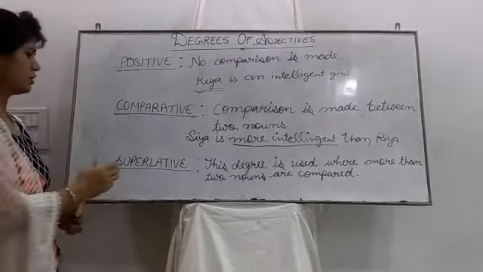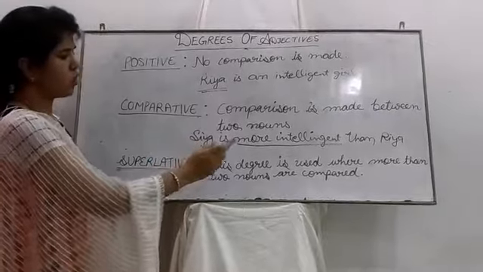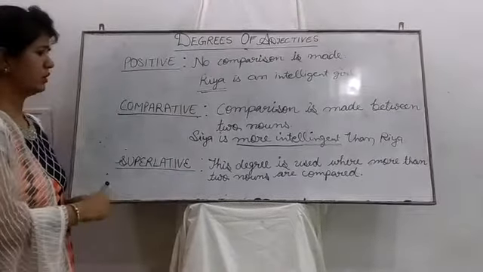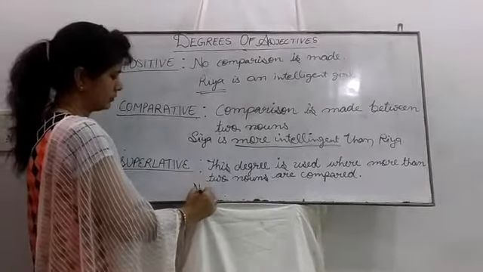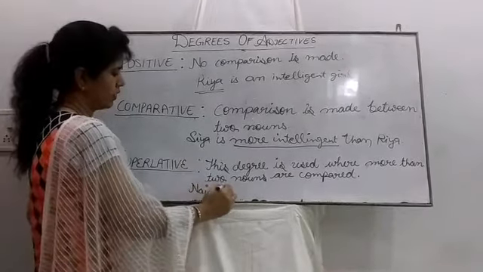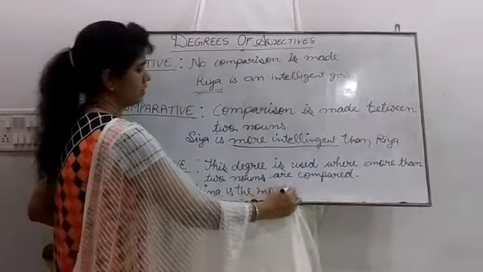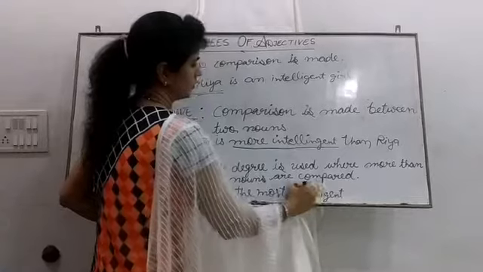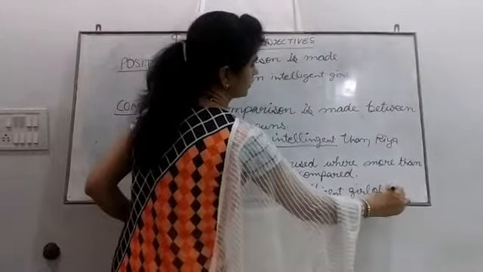The third one is the superlative degree. This degree is used where more than 2 nouns are compared, like "Nana is the most intelligent girl of the class."